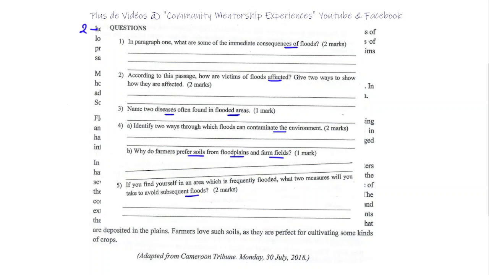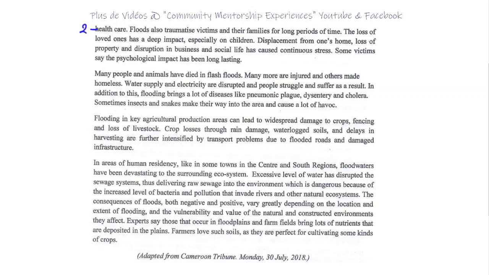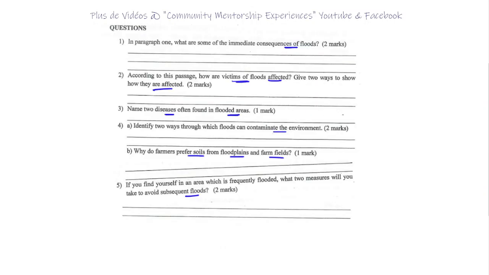This is the list of questions. We were saying, victims of flood, how are they affected, and give 2 ways to show how they are affected. So we said homelessness is one reason, displacement from one's home, traumatic experience that lasts for a long time, loss of livelihood, and so on. We got all of those examples in the second part of our text, which was actually here. So we have our reasons and examples here. Okay, moving on to the third question.